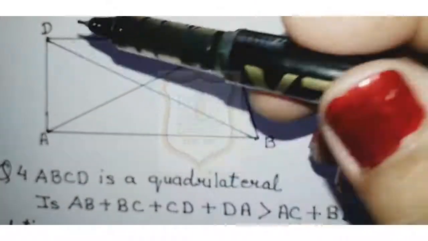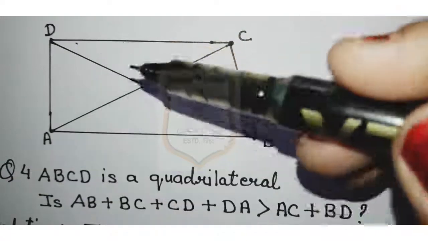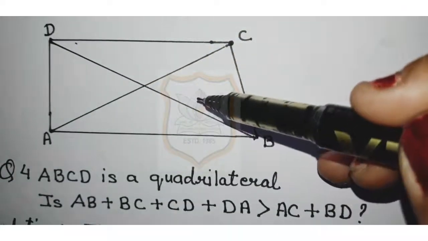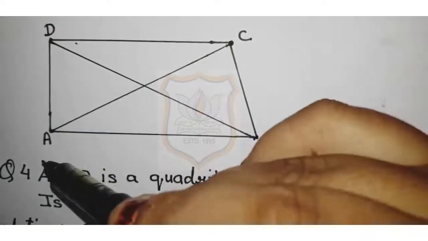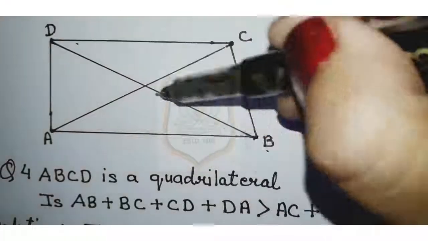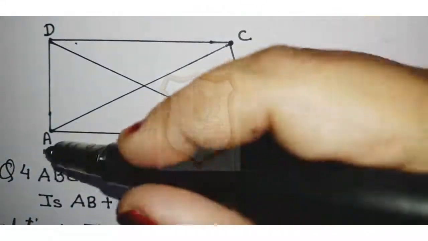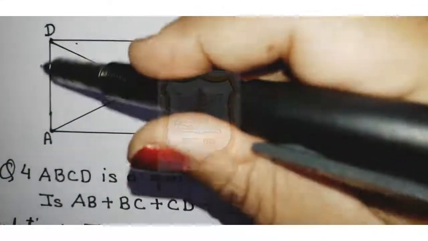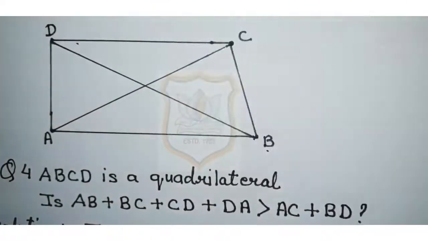Because the sum of the length of any two sides of a triangle is greater than the third side. This is in equation 4. Similarly, in triangle ABD, AB plus DA is greater than BD. This is in equation 5.